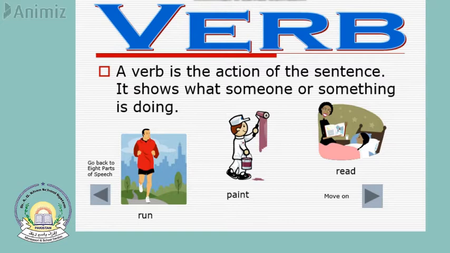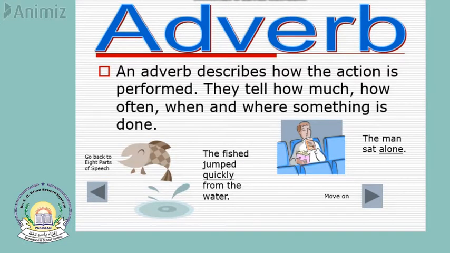In this lecture we are going to talk about more parts of speech. So that would be adverb. As we can see from the word's name, an adverb describes the verb. Just like an adjective describes a noun, an adverb describes a verb. An adverb describes how the action is performed. So it tells us more about the verb.